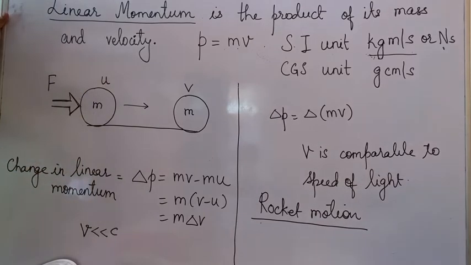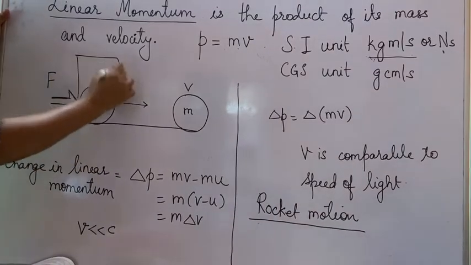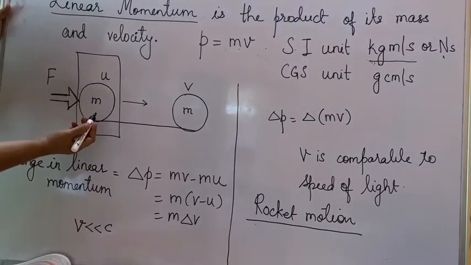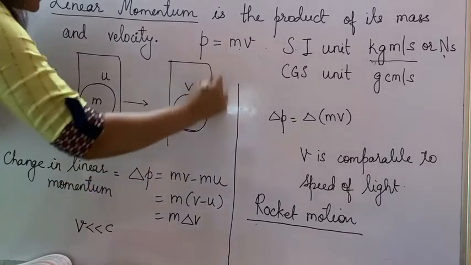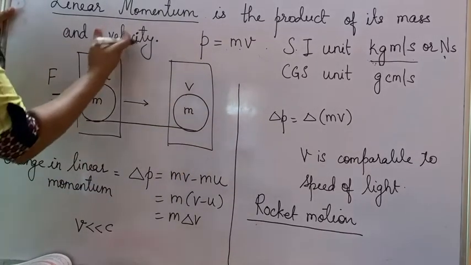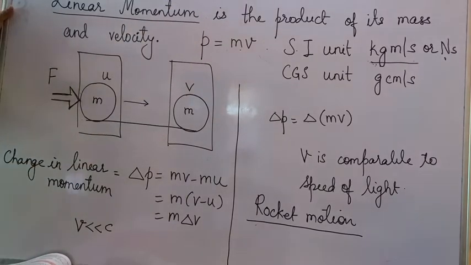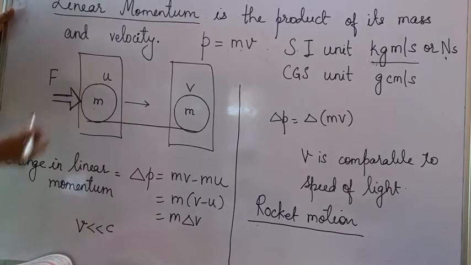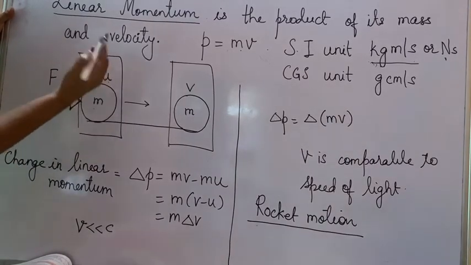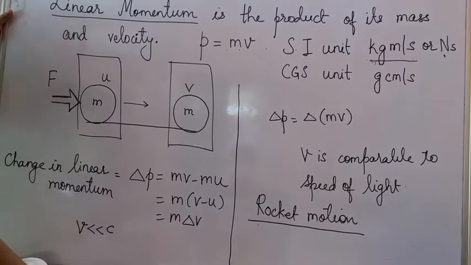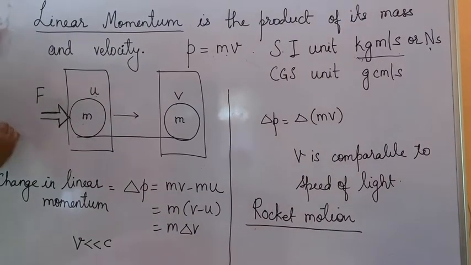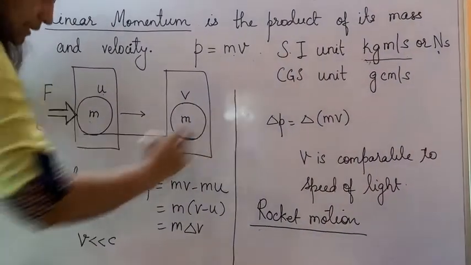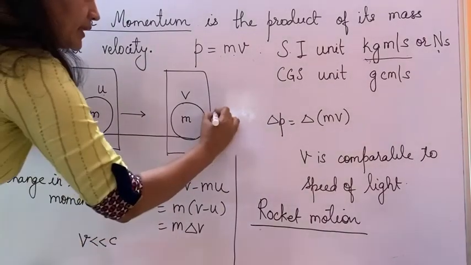This part is understood. Now, if you consider only this part, children, it will always give you the initial momentum, because this is the initial position. This part will give you the final momentum. And what is momentum? Momentum is the product of mass and velocity. So whatever mass it had and whatever initial velocity it acquired, it will give you the initial momentum. So if I write it, your initial momentum here will be mu. What will be your final momentum in this case? The final momentum in this case will be mv.